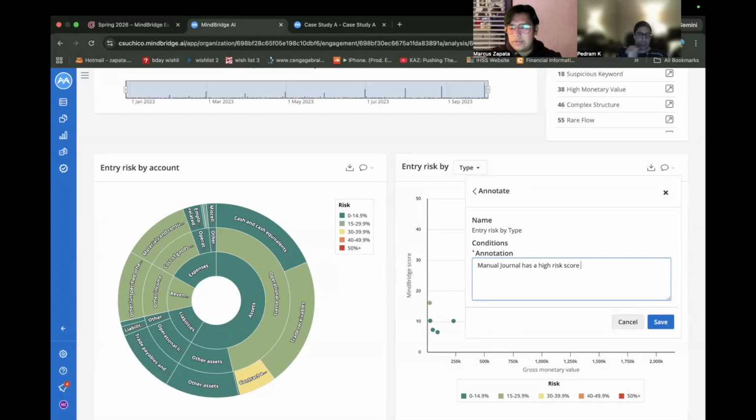And what is that above? And then we're saying outlier compared to all the other types. Excellent.